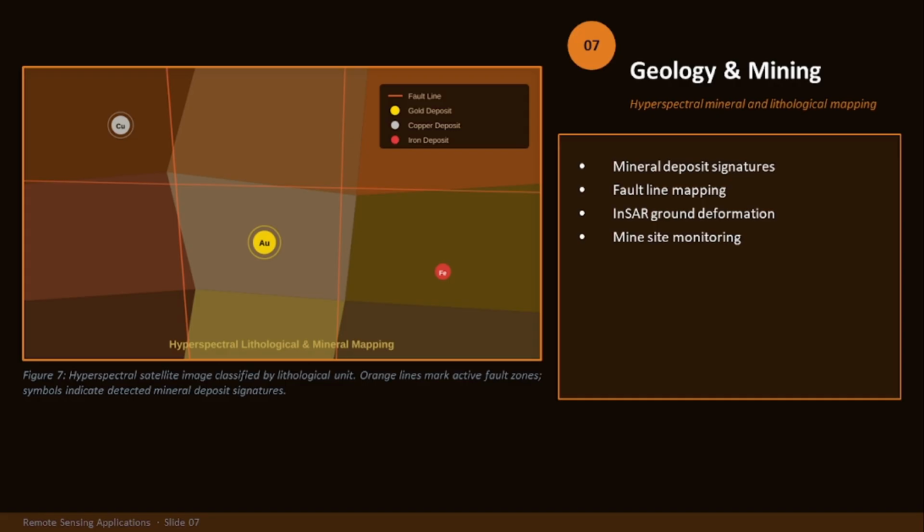Now moving on to the next application, that is geology and mining. Mine site monitoring is possible with the help of remote sensing. With the help of remote sensing, you can find very important minerals deep down in the earth without digging. In the traditional method, this is possible only with digging, and it takes a lot of manpower and a lot of time. Here you can see an example. Hyperspectral satellite image classified by lithological unit. Orange line marks active fault zone. Symbols indicate detected mineral deposit signatures.